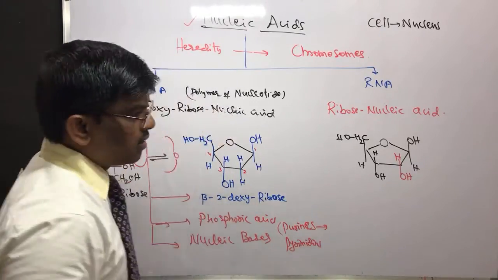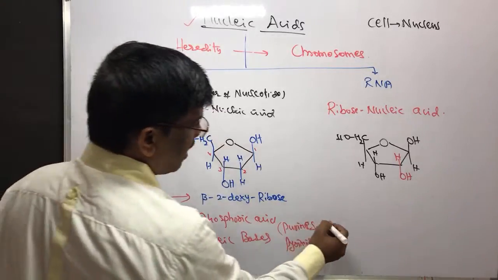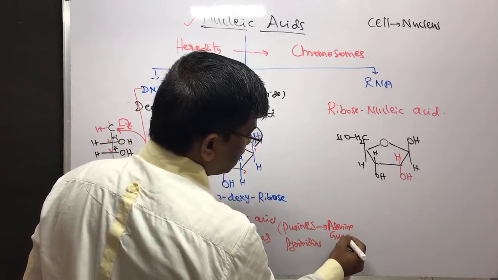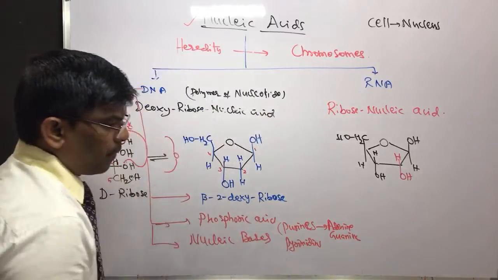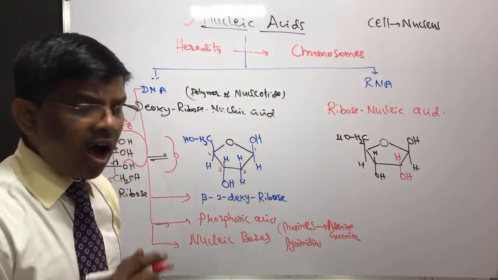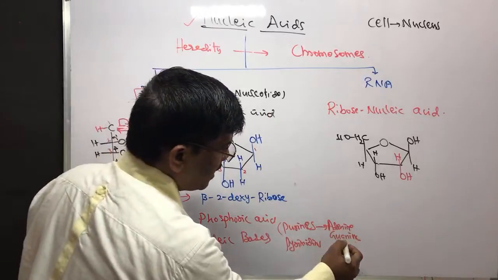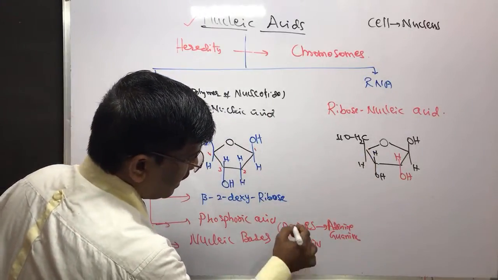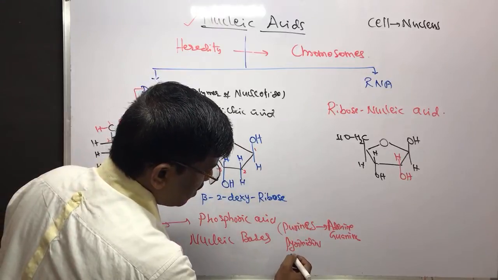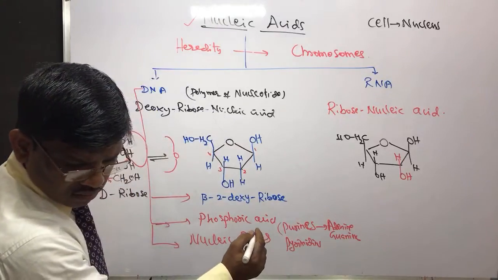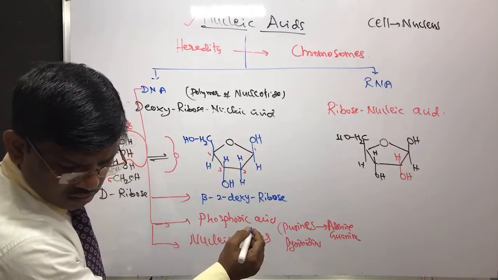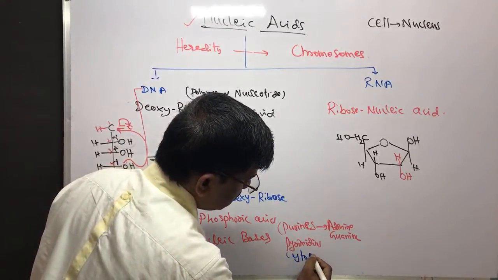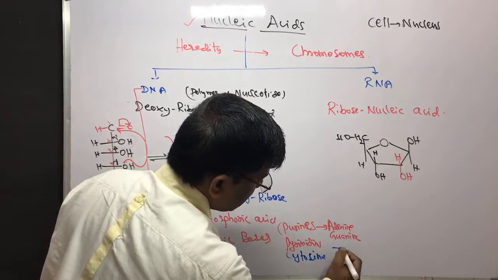So the purines specific to DNA are adenine and guanine, and the pyrimidines are very specific. Adenine and guanine both are there in RNA also, but in DNA the pyrimidines are cytosine and thymine.